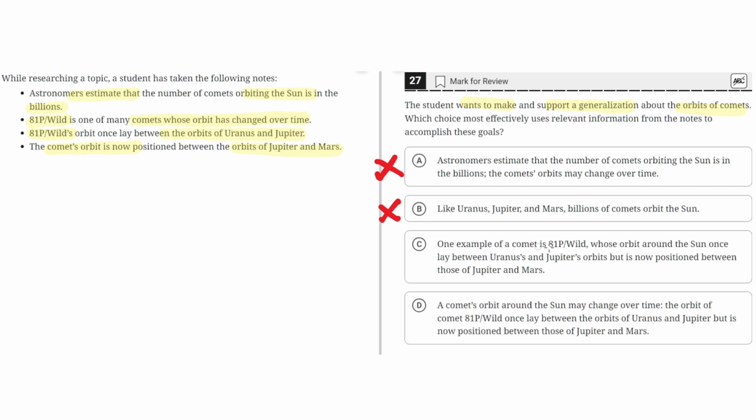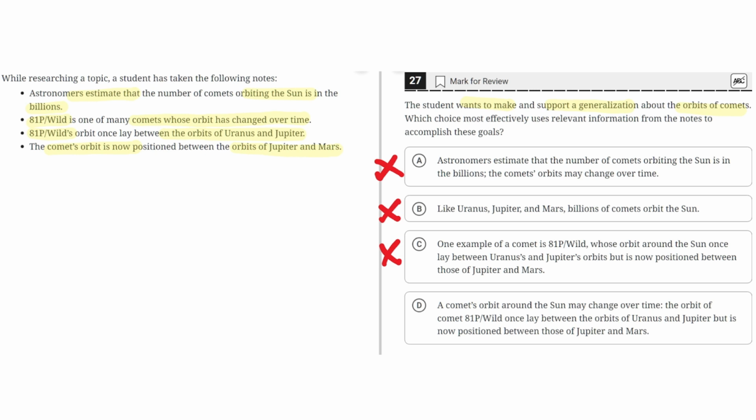C. One example of a comet is 81P/Wild, whose orbit around the Sun once lay between Uranus's and Jupiter's orbits, but is now positioned between those of Jupiter and Mars. This is incorrect because this does not make or support a generalization. So C is incorrect.